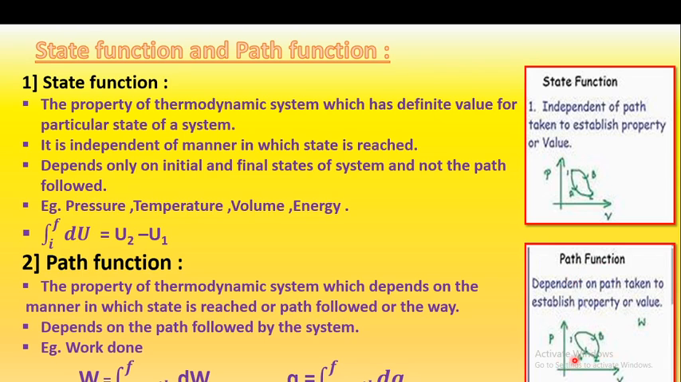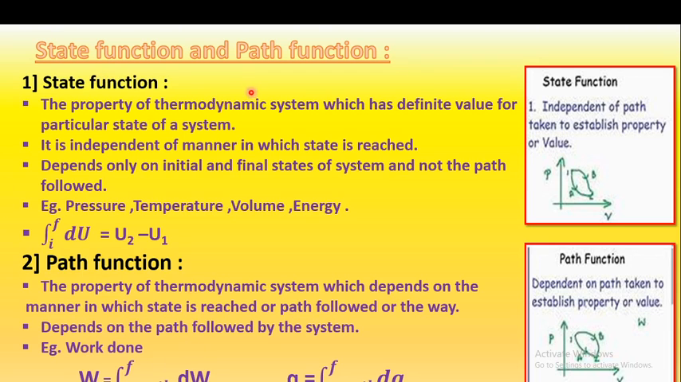We will consider the same diagram, pressure versus volume. Here we will not consider the positions 1 and 2, that is how 1 to 2 is reached, but we consider the way by which the state is reached. That means by which way, A or B, the state is reached, that is the path followed by the system. So this is the state function and the path function.